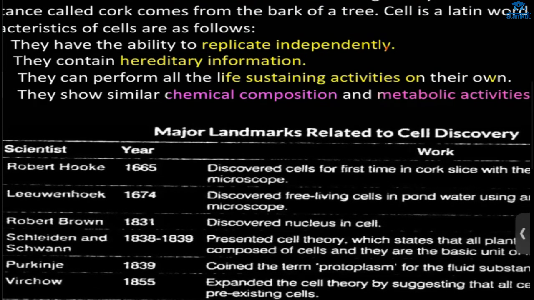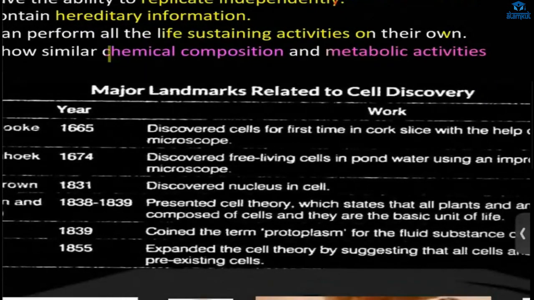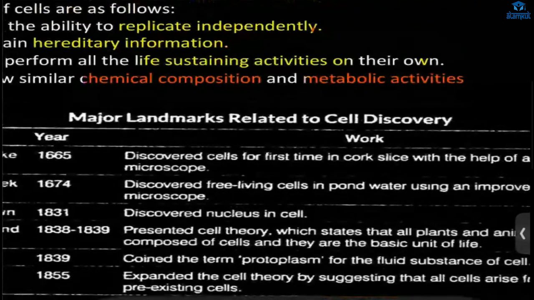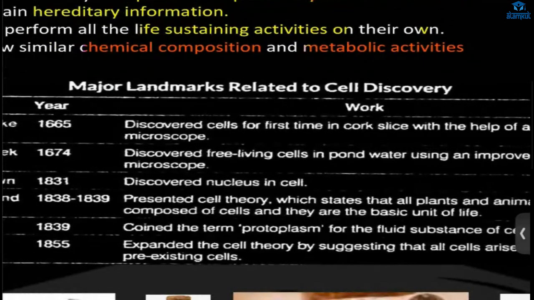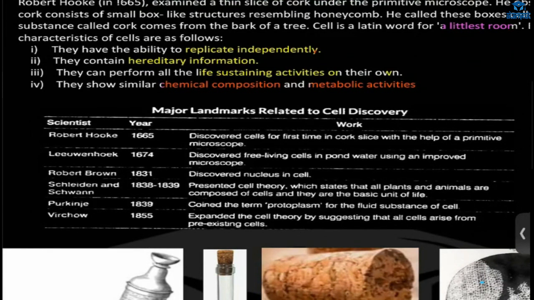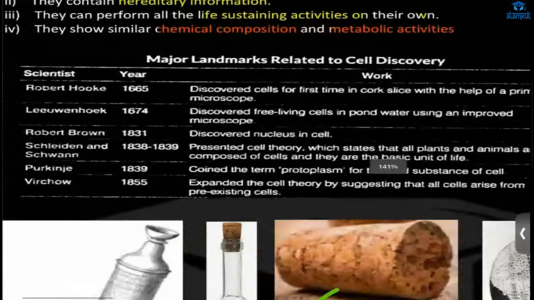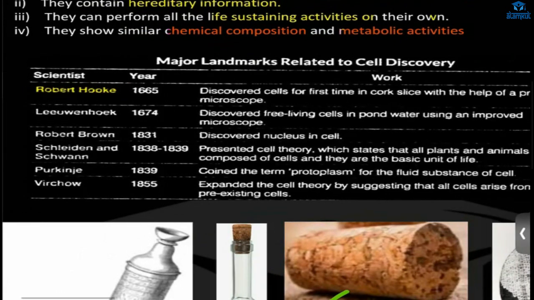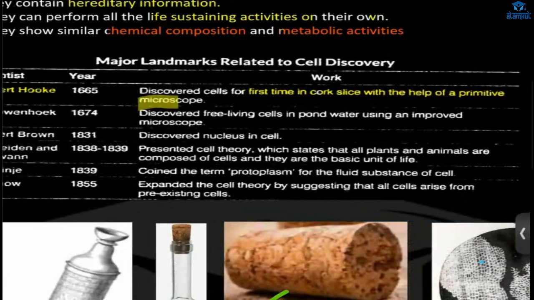And here they also show chemical composition and metabolic activities. So all these reactions happen in the cell. The cell is the fundamental unit of life. All organisms have cells, and they may be different in different organisms, and their shapes will be different according to their function. Robert Hooke discovered the cell for the first time in cork, in a primitive microscope.